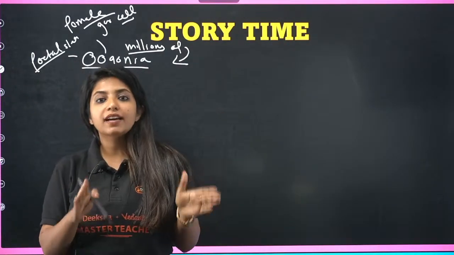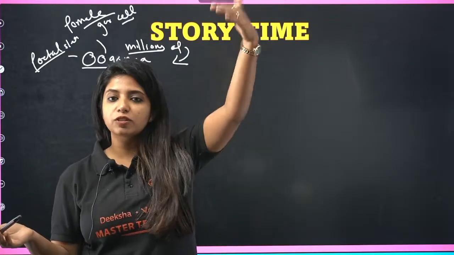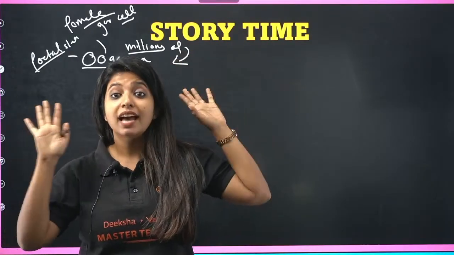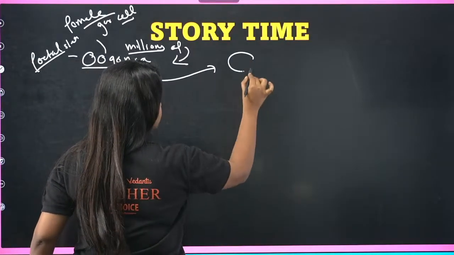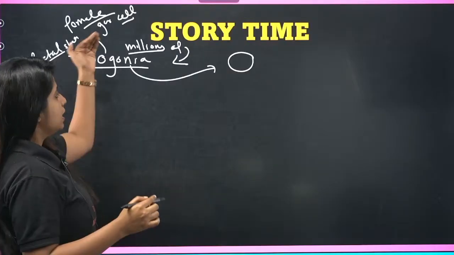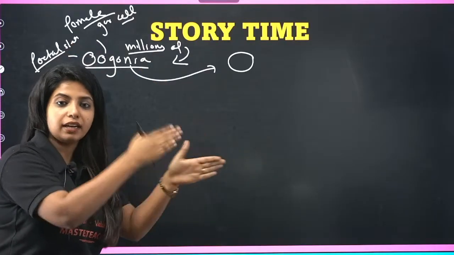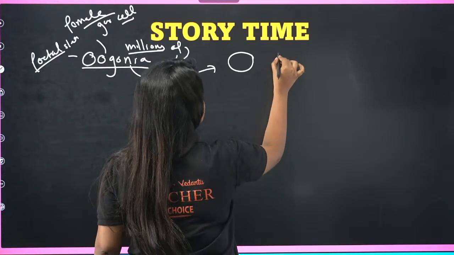The oogonia is going to divide by mitosis and increase its number, just as spermatogonia divided and increased in number. And I told you, one of them, if I say one, there will be so many obviously, the oogonia divides and later differentiates into something that is known as what?